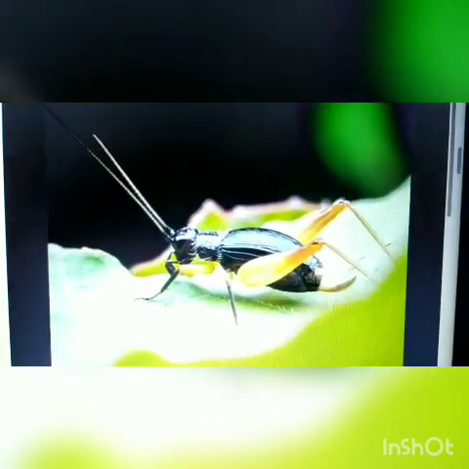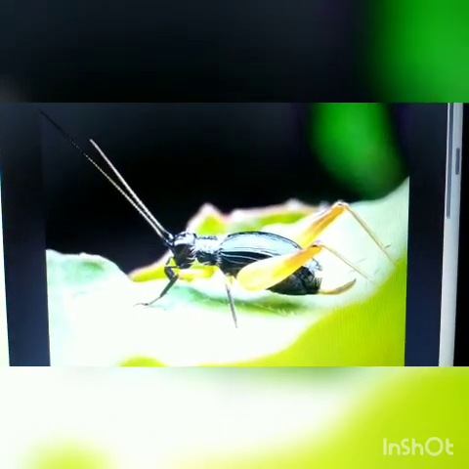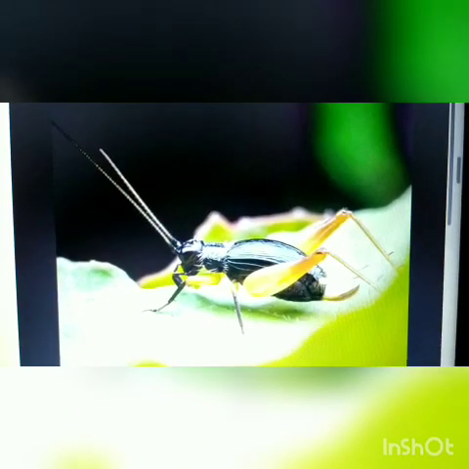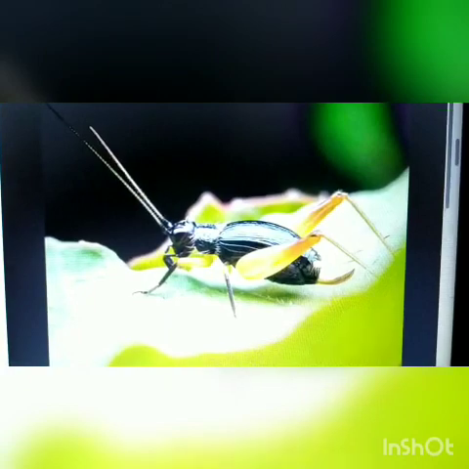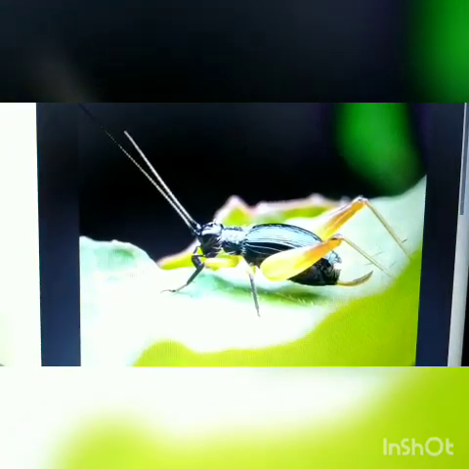This pair of antennae helps them to sense things around them. These antennae are the sense organs of insects, as they help to sense and feel the things around them. And insects also have highly developed senses of smell and taste.